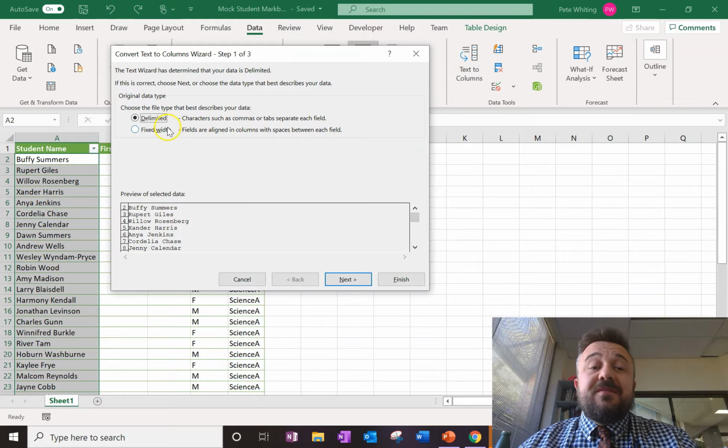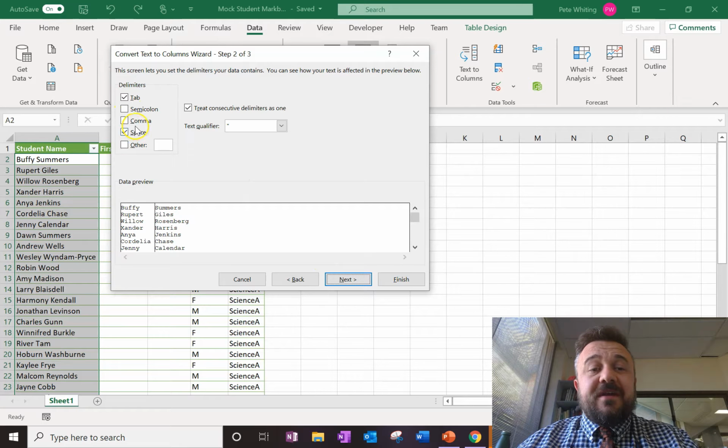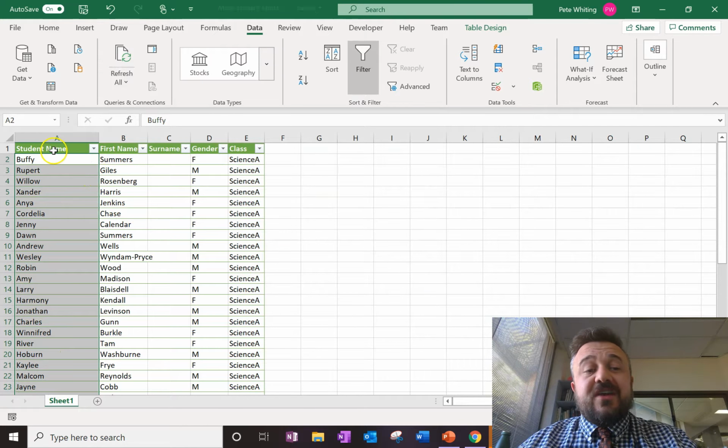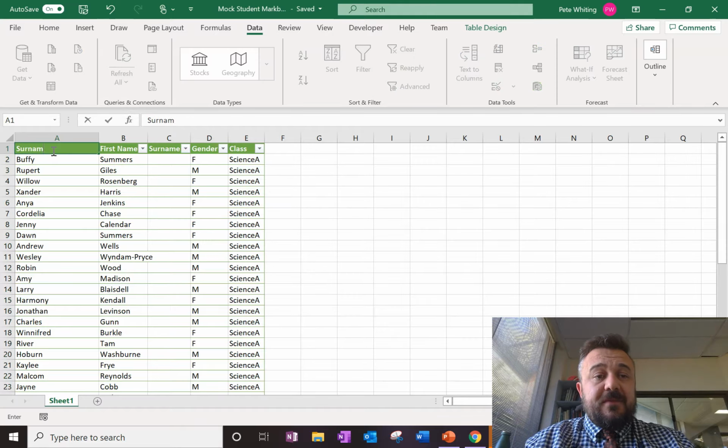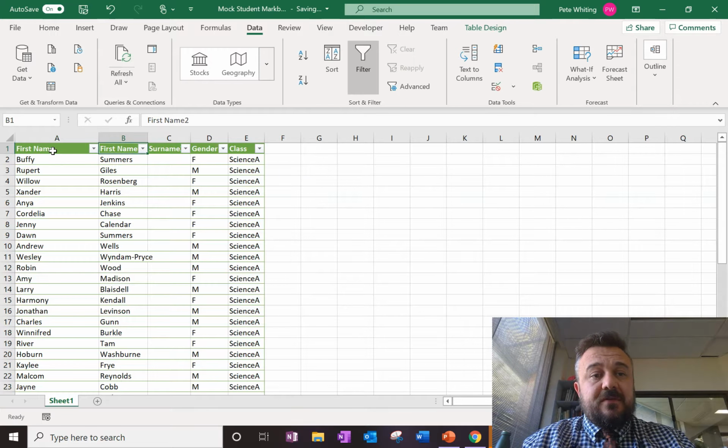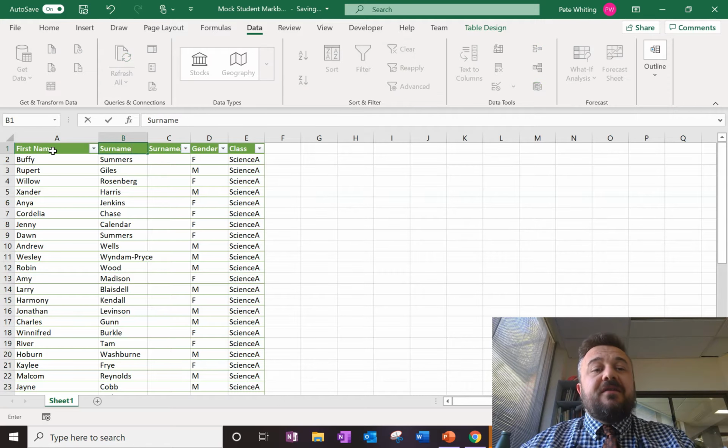Now, delimited is what we want, because that means we look for something in there and that's what we separate it by. We're going to separate it based on spaces, which is already ticked here. See, it separates it out. It removes the space as well. And then we just press finish. And we now have two. And we'd have to change this to first name and surname.